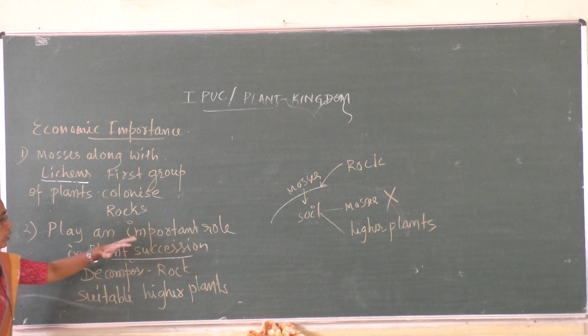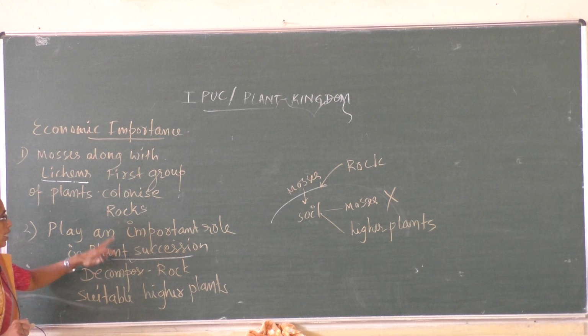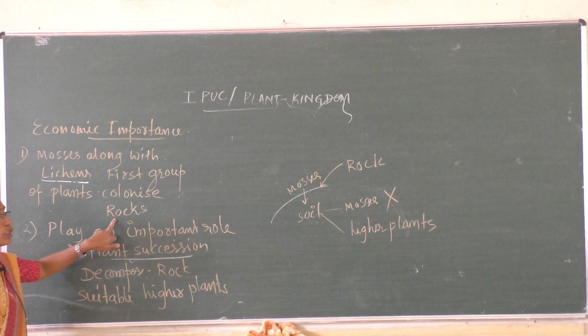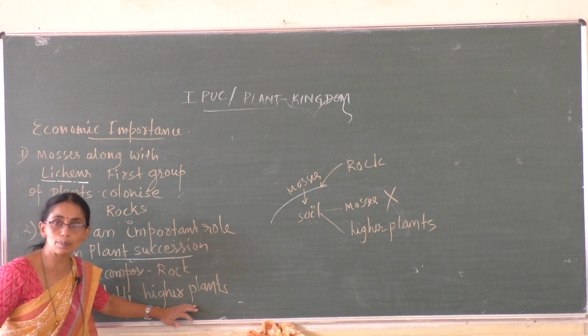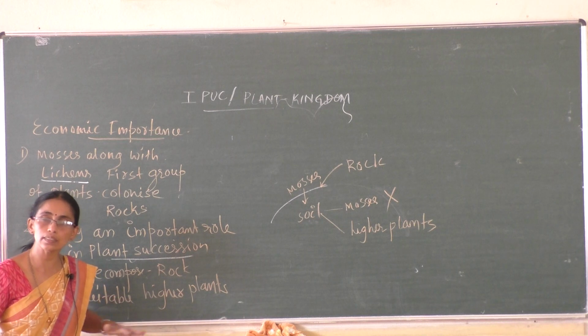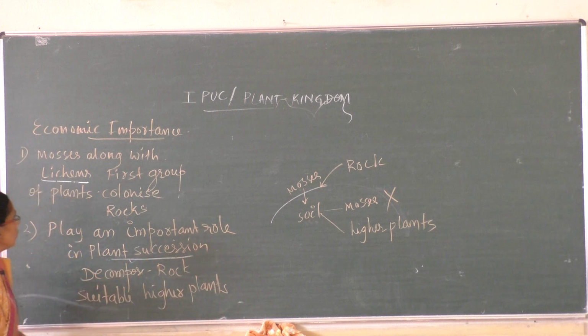Mosses and lichens play an important role in plant succession. A rocky area is slowly changed into forest. When these members grow on rocks, they decompose the rocks. When rocks are decomposed, they change into soil. The soil is suitable for the growth of higher plants. So a rocky area slowly replaced by higher plants after many years is called plant succession.